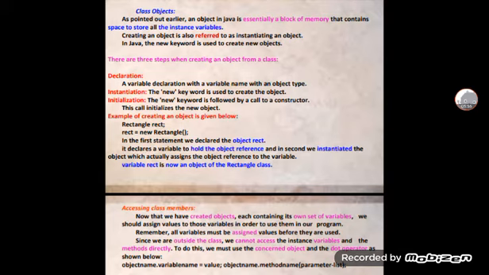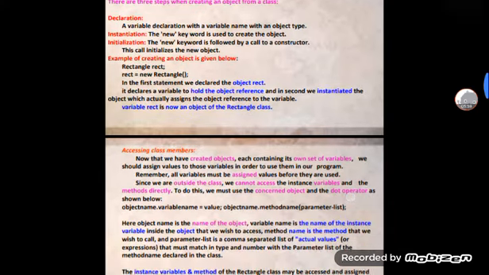There are 3 steps in this declaration. First one is declaration, a variable declaration with a variable name and an object type. And then instantiation, the new keyword is used to create the object.